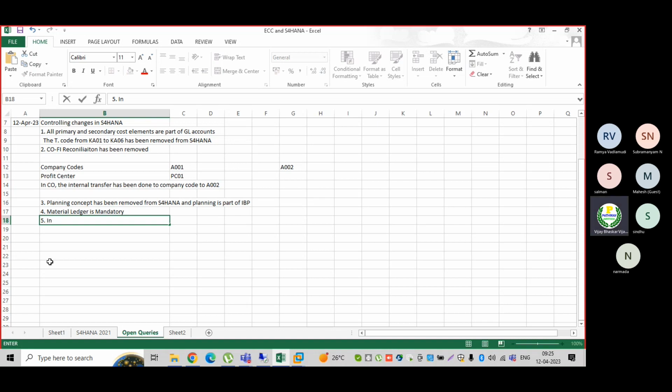Now if you remember COPA, Controlling Profitability Analysis, the report which is relevant only for the sales and distribution module. Earlier in ECC 6.0 we were able to see CO COPA as well as accounts COPA. Now in S4 HANA we have only the accounts COPA, or finance.